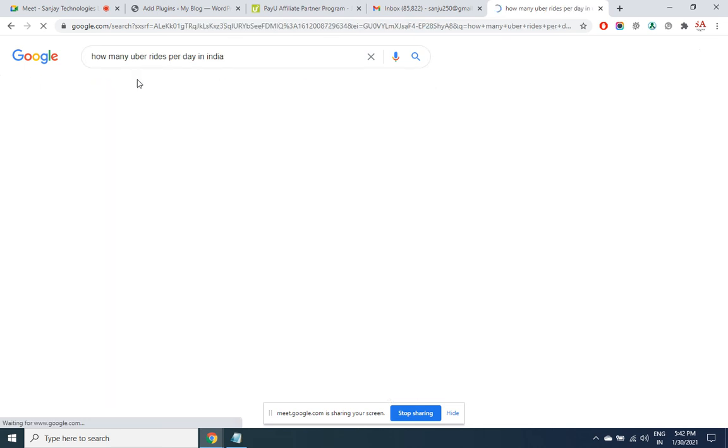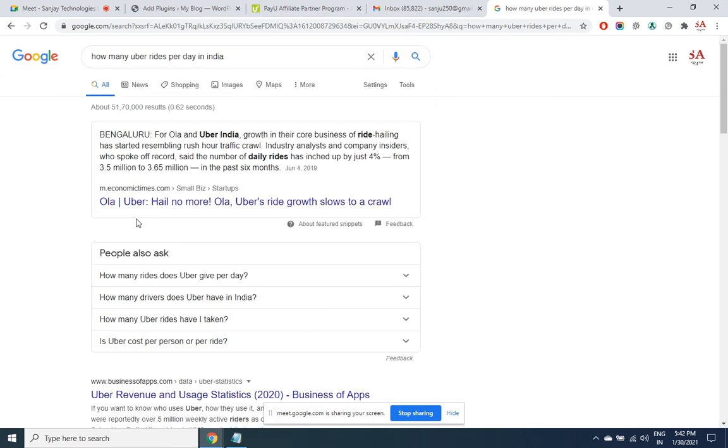How many Uber rides per day in India? 3.65 million in the past 6 months. 36 lakh rides. Even on an average of 100 rupees a bill, 20% you take it. So 20 into 36 lakh. That is what their revenue is.